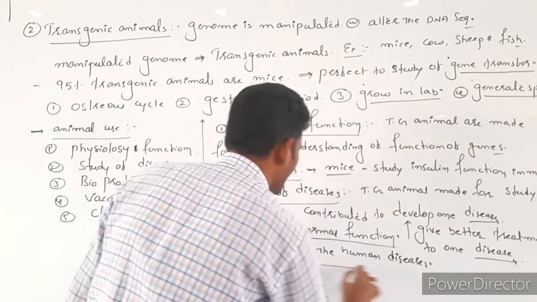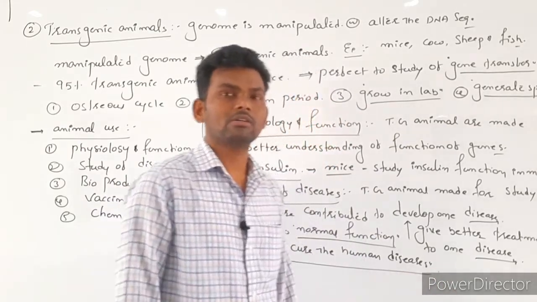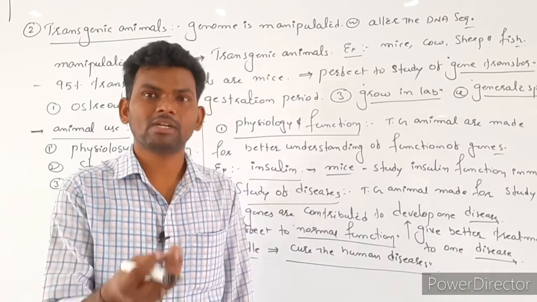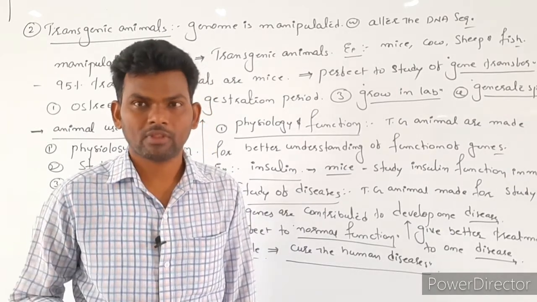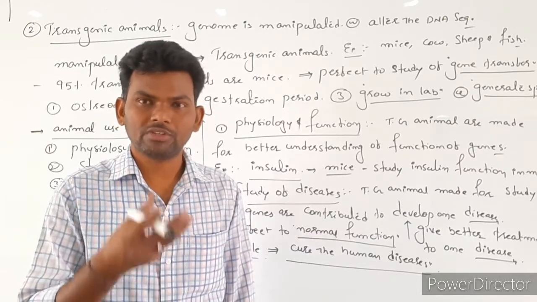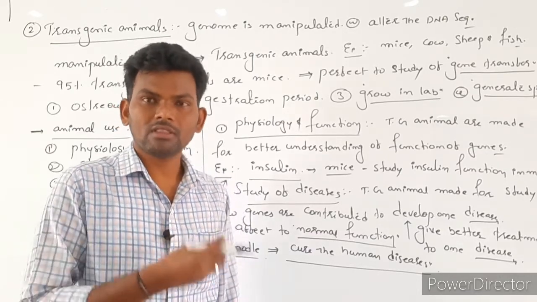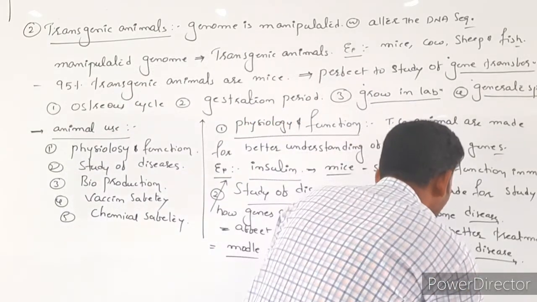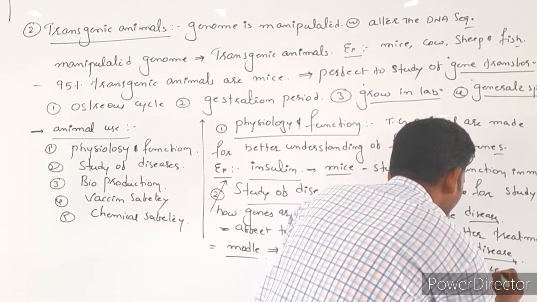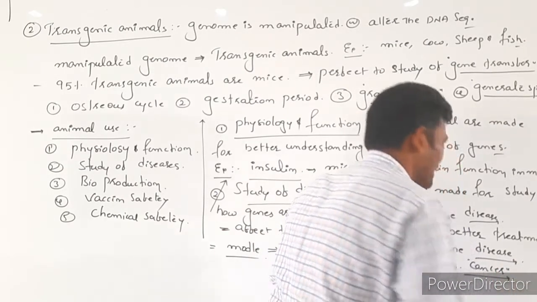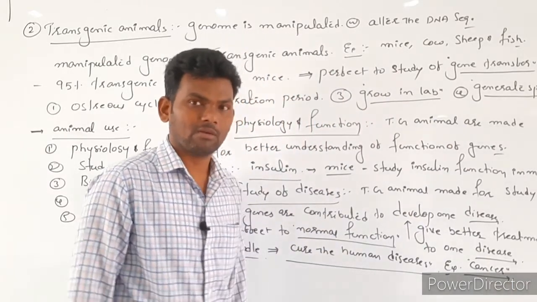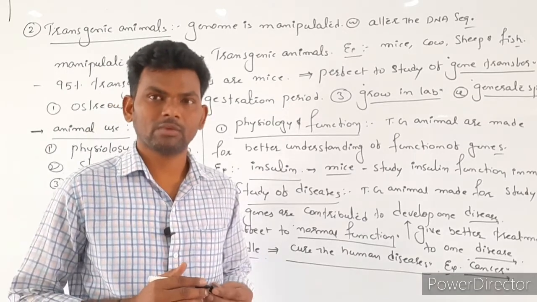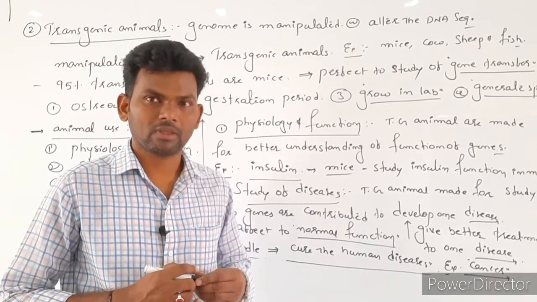In NCERT it is already given. Such models are already used for curing cancers, Alzheimer's disease. Alzheimer's disease is nothing but memory loss. And cystic fibrosis, where the muscles go through huge pain. So further, these models are used. Okay, write one or two examples. The first one is cancer patients, as well as Alzheimer's disease, memory loss. Third one is cystic fibrosis, where the muscles go through huge pain.